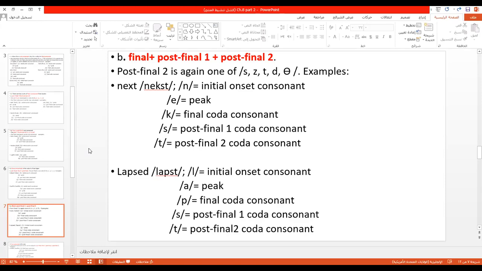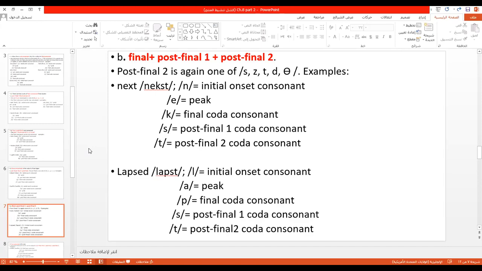Professor, what is meant by the peak? The peak is the highest number of sounds possible. Sorry, you ask about peak. Peak means the sonorous sound in the syllable.